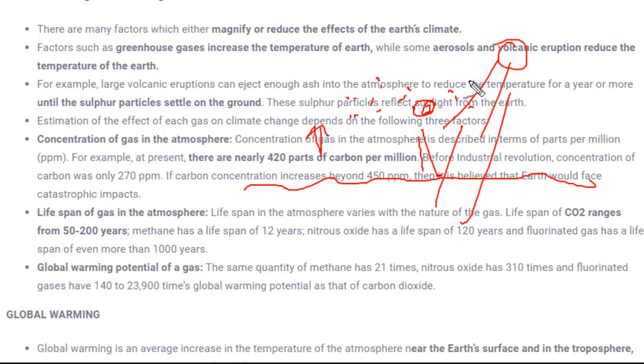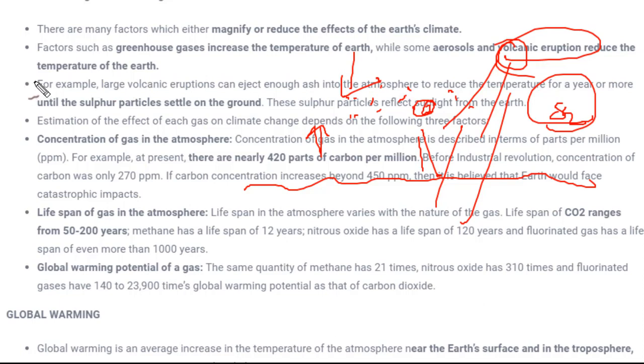Whereas in another case, aerosol and volcanic eruption, there are certain gases emitted into the atmosphere like sulfur and nitrogen. Many gases are emitted into the atmosphere due to volcanic eruption. Now what do these dust particles or aerosols do? They tend to not allow the sunlight to reach the Earth's surface. That means they restrict the amount or intensity of sunlight reaching the Earth's surface, because of which ultimately the temperature might decrease. Fine.